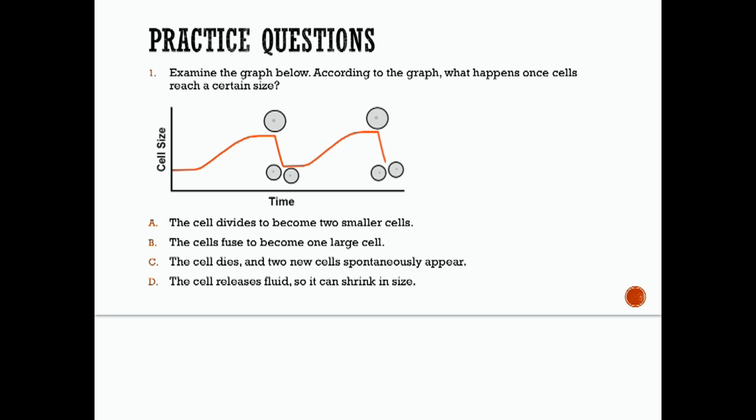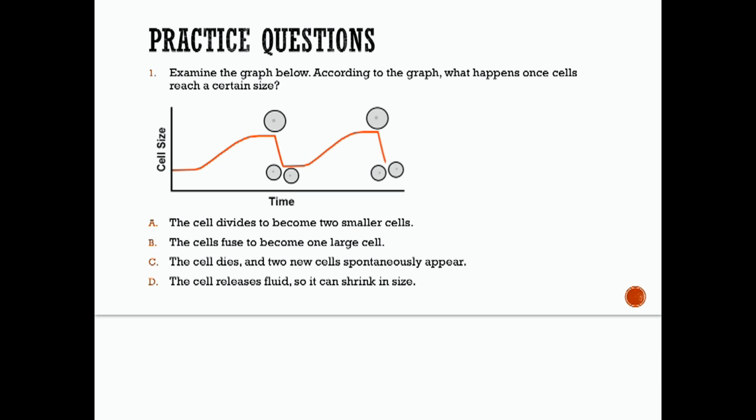Organisms can grow when there is an increase in their number of cells. The number of cells in an organism can change as a result of cell division, like we just talked about. Cell division is often triggered when a cell becomes too large. Once a cell reaches a specific size, it divides into two smaller cells, and then the process begins again.